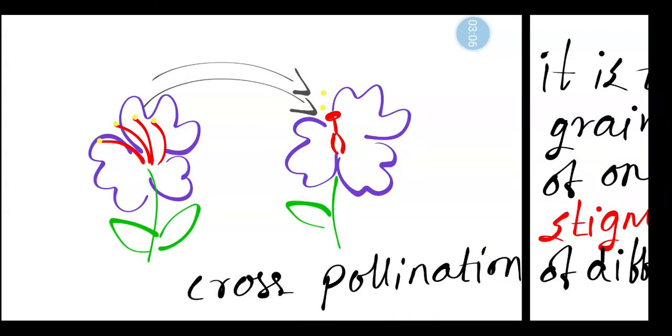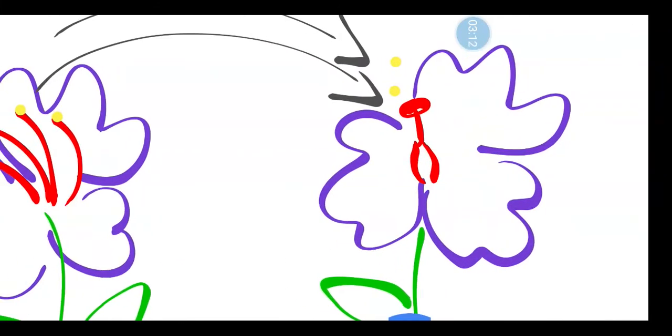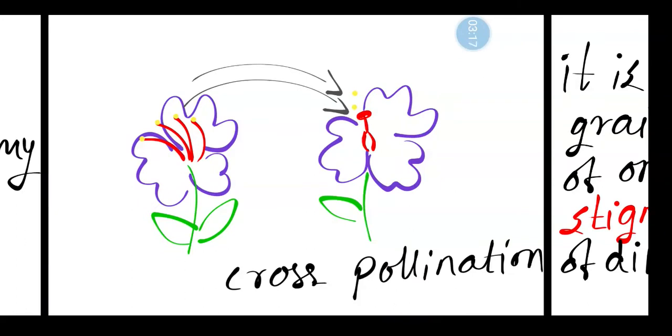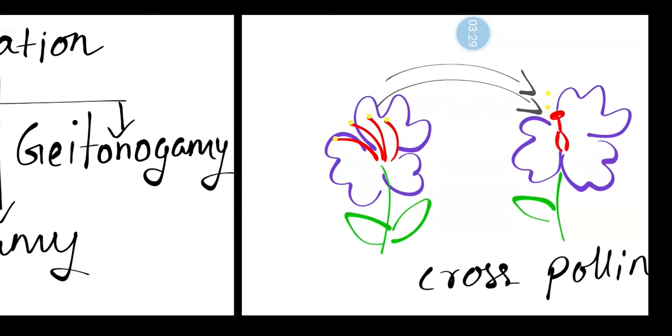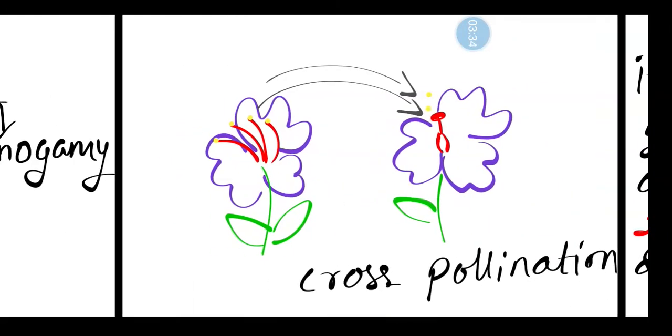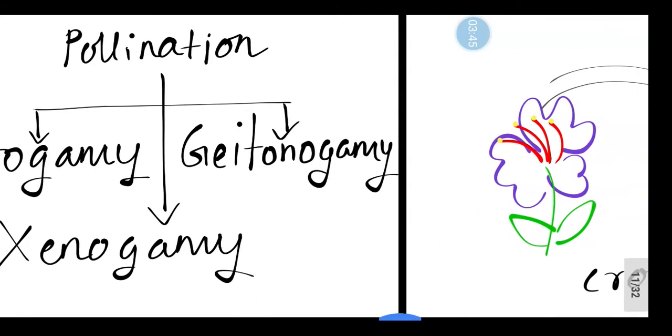Here, stigma and anther. See both the flowers, one is the male flower, another is the female flower, and transfer of pollen grain from the male flower to the female flower is there. Sometimes in a single flower both the male and female organs are present, but still self-pollination is not possible because the time of maturation is different. At that time also cross-pollination takes place.